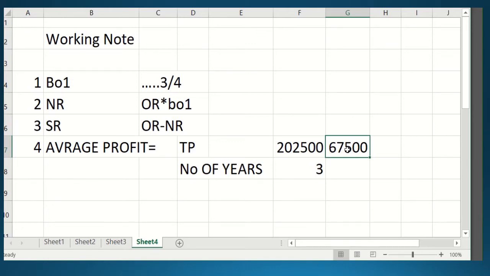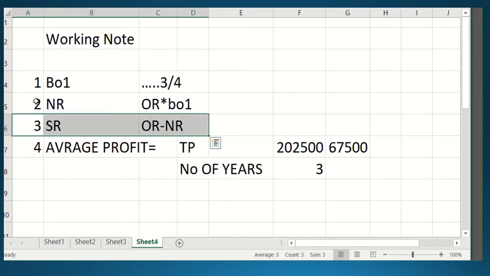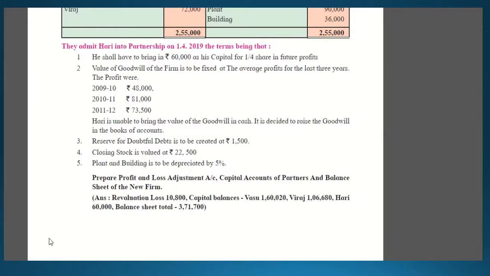Now second thing, students, for the goodwill: it is said that the partner is not bringing the goodwill, and this goodwill amount will be raised. So that will be shown in the balance sheet. No need to do any working note of it. So your working notes will be old ratio, new ratio and sacrifice ratio. Since goodwill will not be distributed, I think there is no need to calculate the sacrifice ratio as well, students. But in case some need arises, you better have a habit to calculate all these ratios before starting the problem. So let's go further.